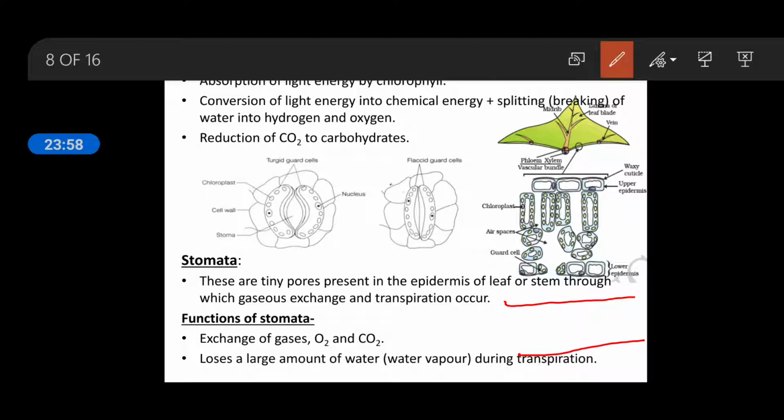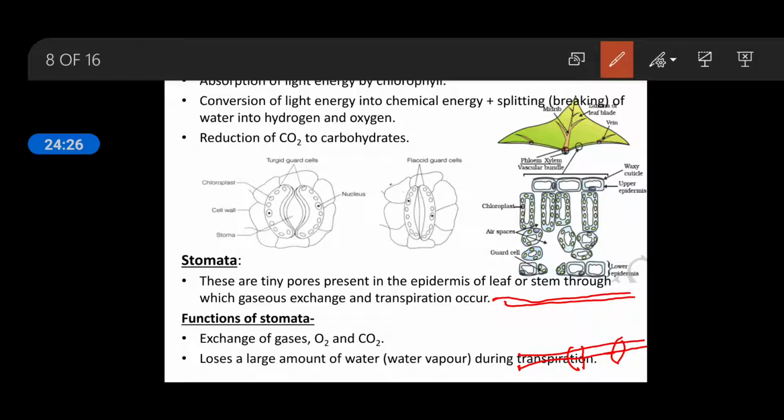The upper epidermis is covered with the help of cuticle, as well as the lower epidermis is also covered by the cuticle. Cuticle means a waxy layer, but the lower layer is not so continuous with this waxy layer, because of the presence of a large amount of stomata. Where stomata are absent, the cuticle lining is also absent.